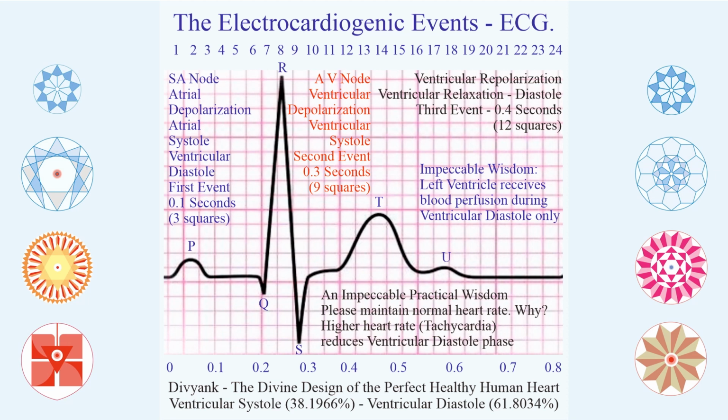And what is the take-home message in this particular thing? Systole is 38.1966%, diastole is 61.8034%. If this structure is maintained, I can assure you, you will have no problem whatsoever with respect to the heart for the rest of your life.